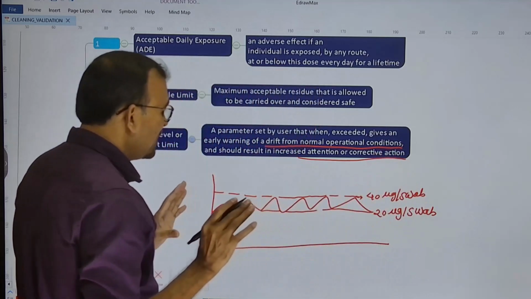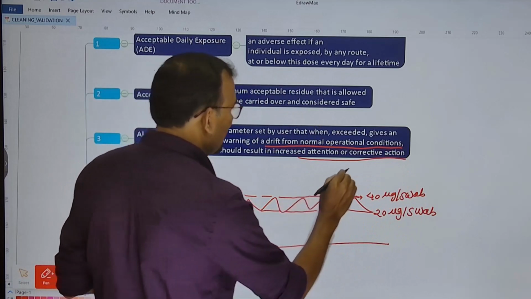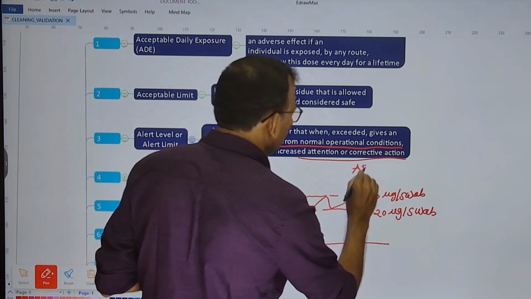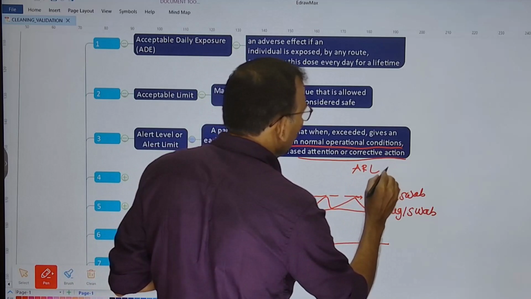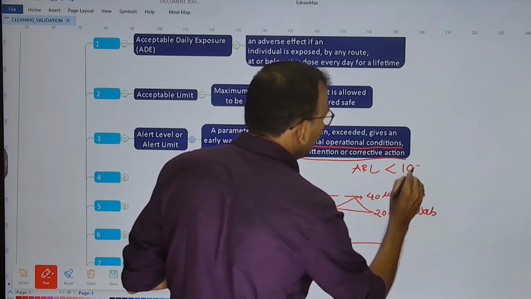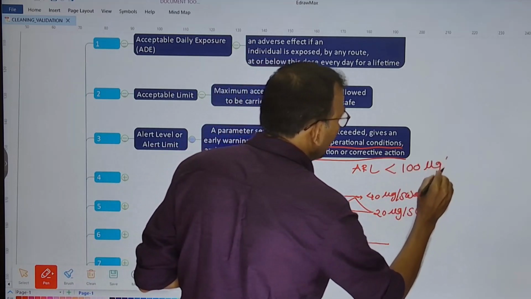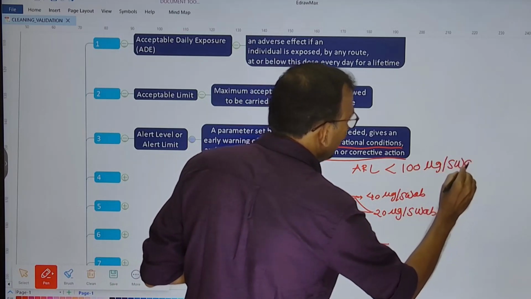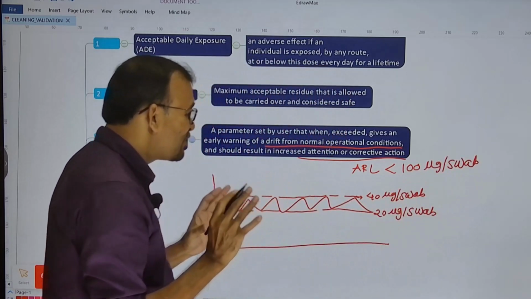And your acceptable residue limit, your ARL, let us assume to be less than 100 microgram per swab. This is your ARL or acceptable residue limit.